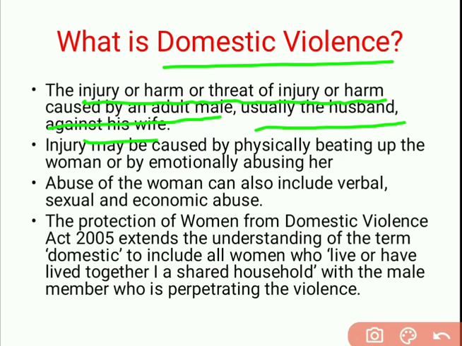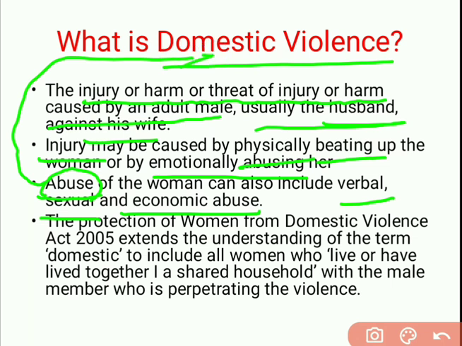Apart from this, some women are harassed or tortured by the male, especially the husband. And this injury may be in different forms: physically beating up, or emotionally abusing. So physically beating and emotionally abusing are also injury. And this abuse may also be verbal, sexual and economic abuse. On these parts, that abuse can be considered as domestic violence.